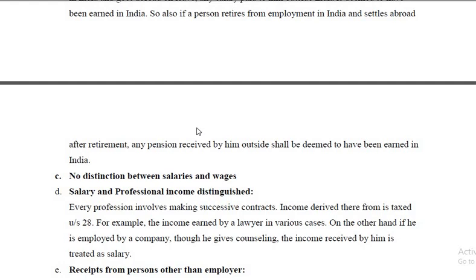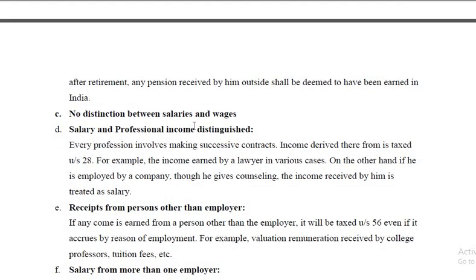Whether it is salaries or wages, no distinction is made as far as income from salaries is concerned. Normally wages are paid on a day-to-day basis, whereas salaries are paid on a monthly basis. But for tax purposes, and for taking it under the head income from salaries, no difference is made between salaries and wages.